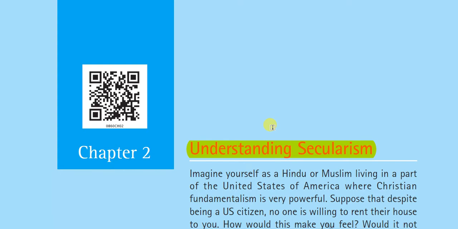This is the second chapter of NCERT class 8, Understanding Secularism. In the previous chapter, we already discussed what is meant by the Indian Constitution and the meaning of secularism. But in this chapter, we are going to discuss different examples of the models of USA secularism and the models of Indian secularism, etc.